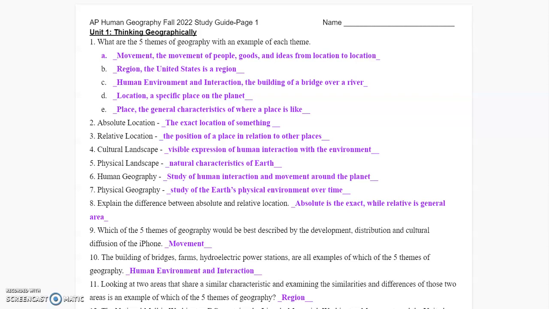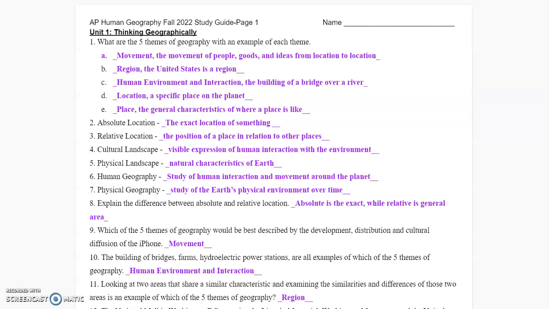Cultural landscape is looking at how humans have interacted with that environment. So the Golden Gate Bridge would be a way of saying that's a cultural landscape. It's a way that the humans have interacted with their environment. Physical landscape is the actual Earth. Like it's looking at the fact that the San Francisco Bay empties into the Pacific Ocean right there at that spot. That's the physical landscape.